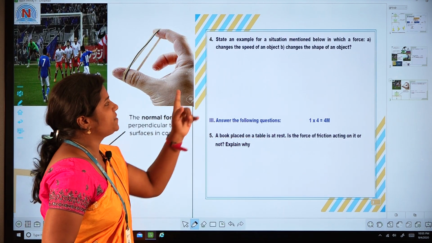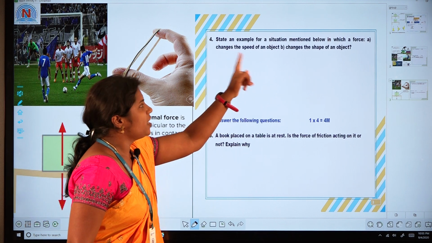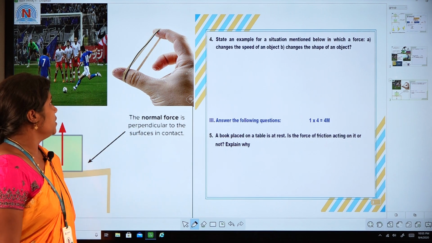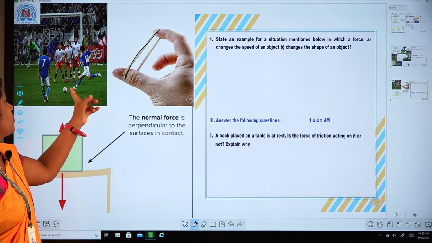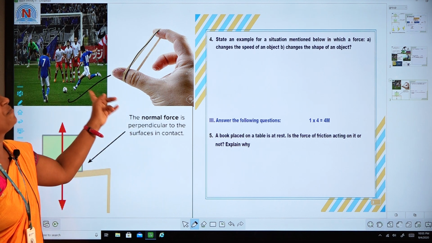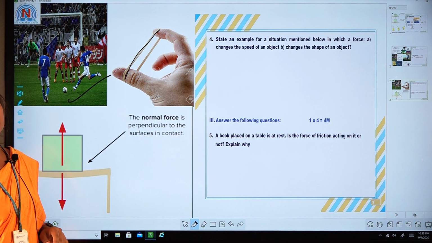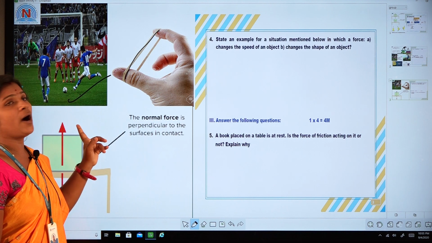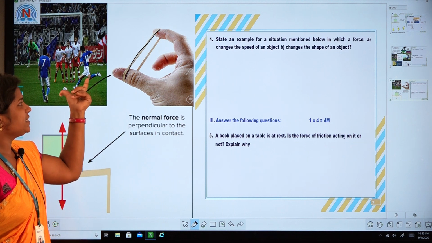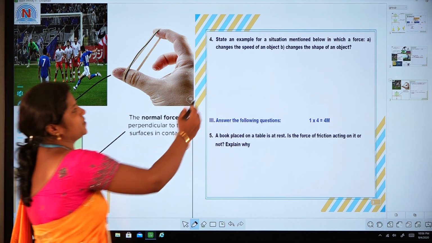State an example for each of the situations mentioned below: force changes the speed of the object, force changes the shape of the object. To change the speed of the object, suppose kicking a football. It is an example of the effects of force. When we kick the football, it changes the speed of the object. So that is the effect of force, the first example.